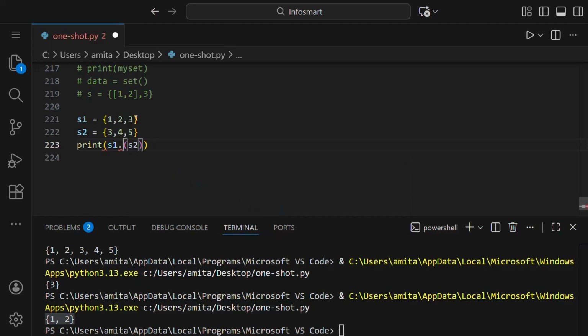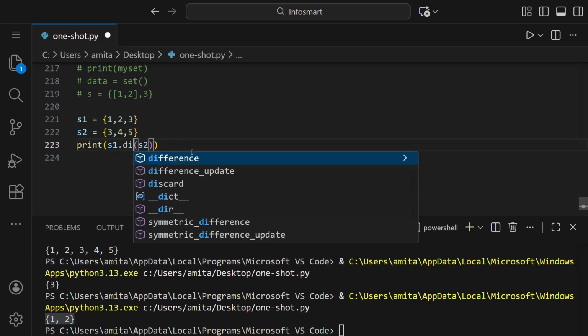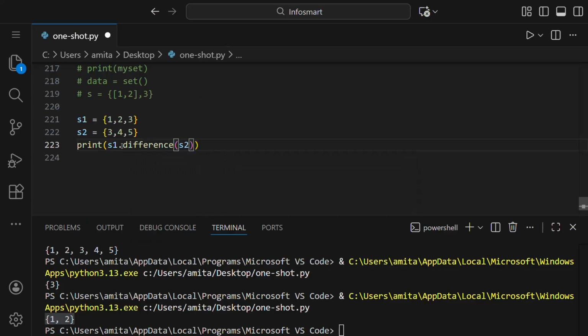You can see all the methods, but these two are very important, union and intersection, and also one more which is difference. So difference we already saw, that 3 got removed, like we have written S1 dot difference S2. So the elements written in S2 should not be there in S1 when printing. So 1 comma 2 is removed. If it would be S2 here and S1 here, then the answer should be 4, 5. So we can see it like this.